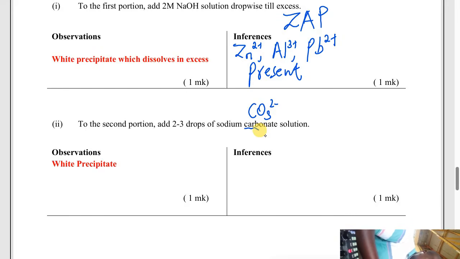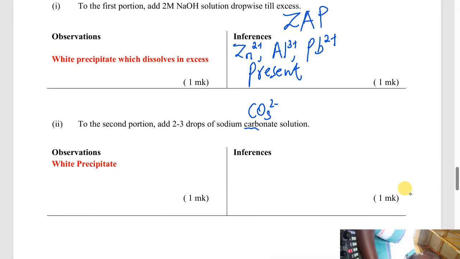Aluminium carbonate does not exist, so it is not there. Lead carbonate is a white precipitate because we have said all carbonates are insoluble, meaning they form a white precipitate, except carbonate of sodium, carbonate of ammonium, and carbonate of potassium. The rest are white precipitates.